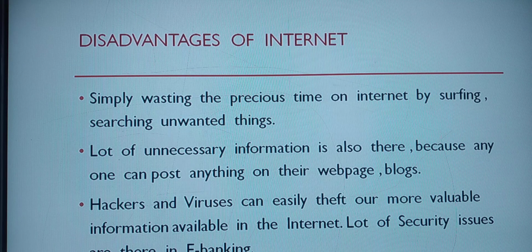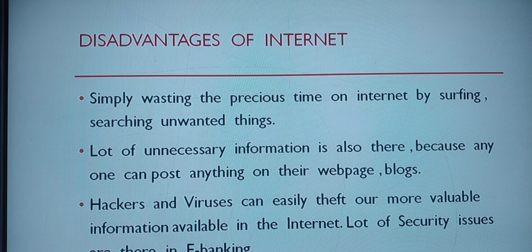So no need to waste your time by surfing the internet for unwanted things. Similarly, much unnecessary information is also displayed for you. Since it has become a big community, you can't stop anyone and say, you should not post like this on your web page or blogs. We are unable to do that. So here there is a great chance of unnecessary information.